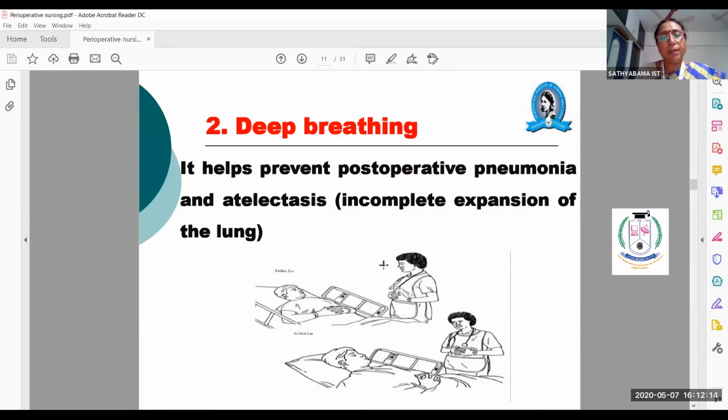The patient definitely will not cooperate with you because of the surgical site. Suppose the patient has undergone LSCS, the patient will say, Amma, if I breathe, the suture will open. No, the suture will not open, the suture gap will not happen. You advise her that this will not happen. No complications will occur. Only if they don't do deep breathing, she will develop pneumonia, and incomplete expansion of the lungs will occur.